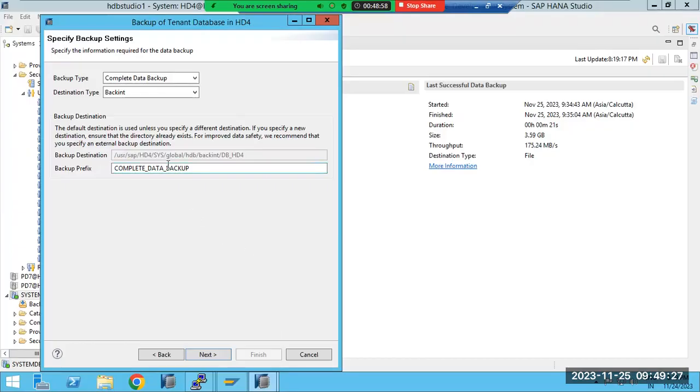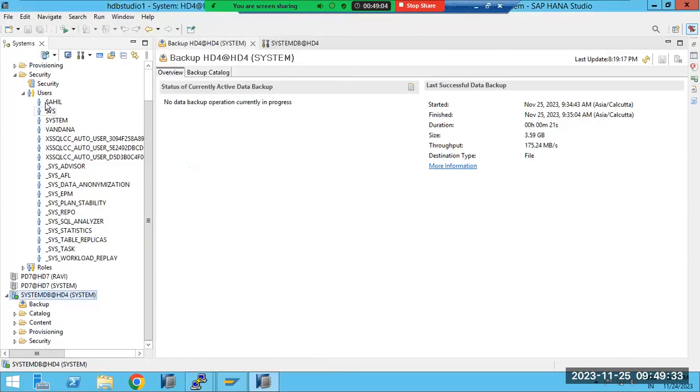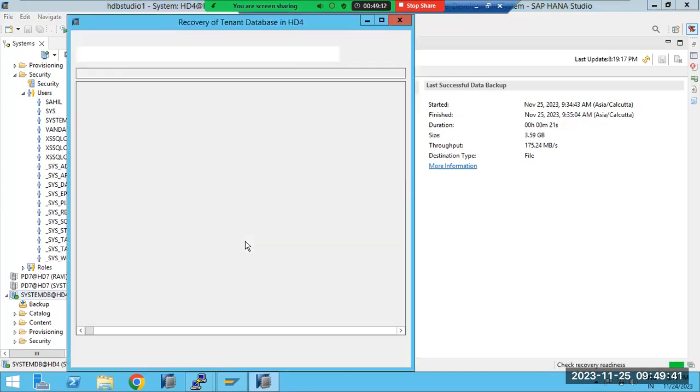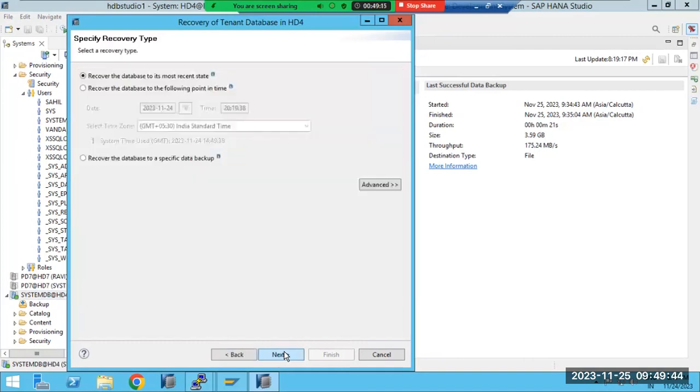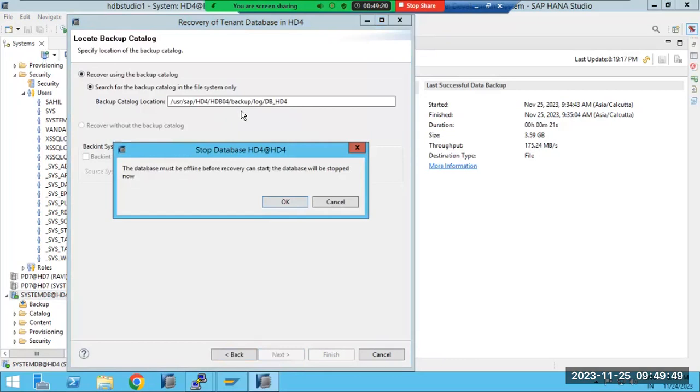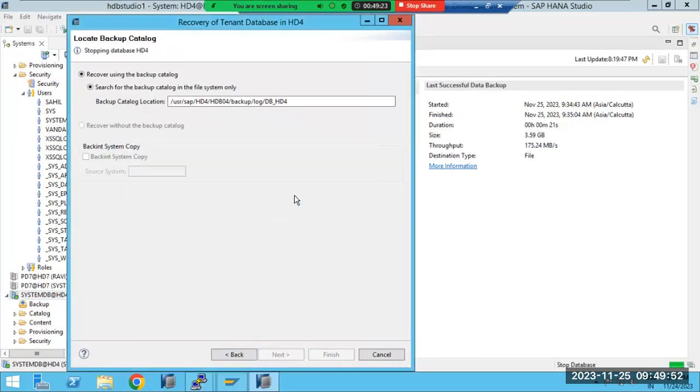How have we done the recovery? With a specific data backup; that way also we can do the recovery here, right? So this is the way we can recover the data. There are multiple ways to recover the data. Either you can use the most recent timestamp here in the system, right? It will check the most recent state. Database will check when the last consistent backup was there, and then it will recover the data.